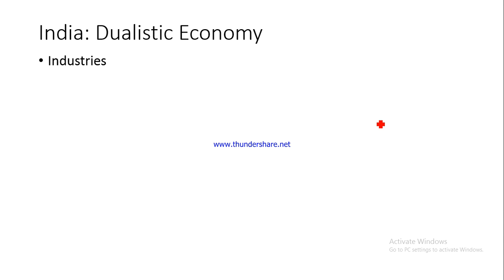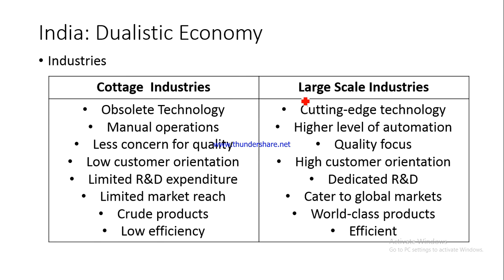Now let's talk about industries also, and understand how we have a dualistic economy in industry also, which means we have backward technology existing side by side with the most advanced technologies. So we have got in India cottage industries as well, wherein the small family, the whole family is involved, and they have opened up some kind of a small production facility in their home only, and that is why it is known as a cottage industry. Cottage means kutir udyog, yani kutiya mein hi start kar diya, yani you have started the production facility where you are living. So that is why they are called cottage industries. And we have got large scale industries also.